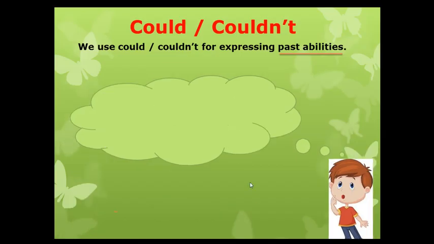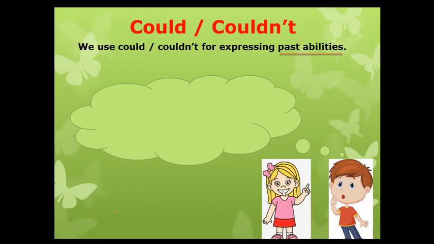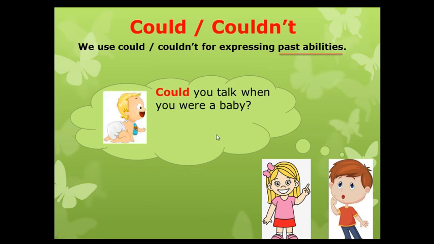Next. Now imagine you are still talking, but this time one person is asking a question to you. And this person is saying, could you talk when you were a baby? So you think in your past, you begin thinking, and you can use a short answer here. You can use yes, I could, or no, I couldn't.